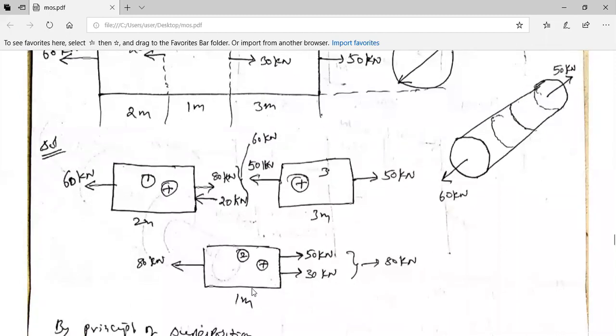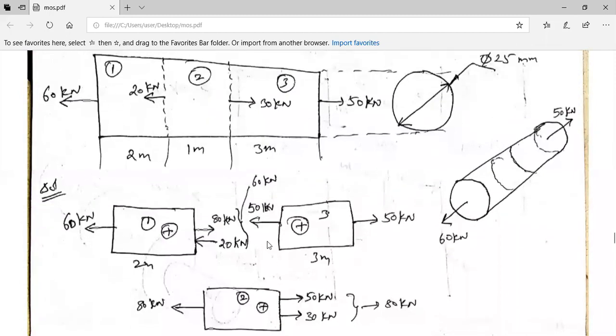So when I think of part 2 and part 3, as 50 kilonewtons force is in this direction, in the opposite direction you should go for the same 50 kilonewtons. But along with that 50 kilonewtons, this 30 kilonewtons is there as a part of the problem.